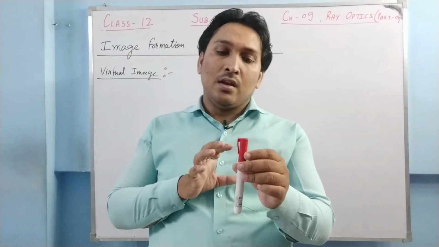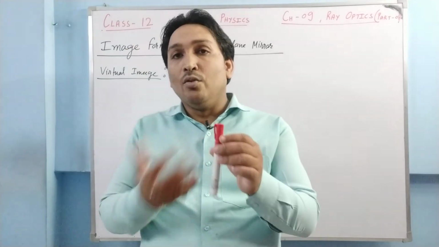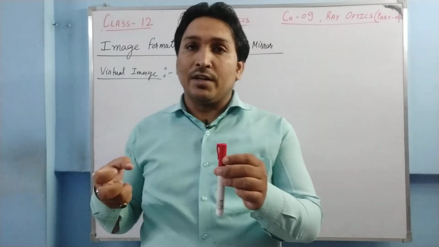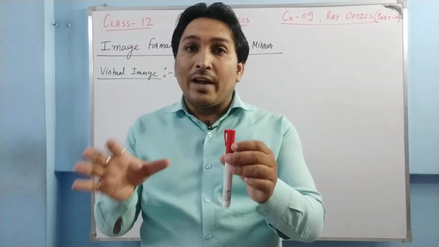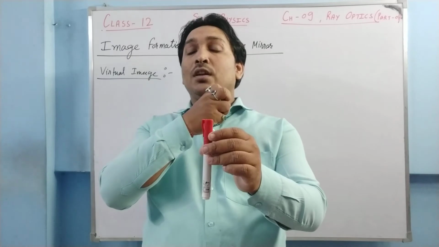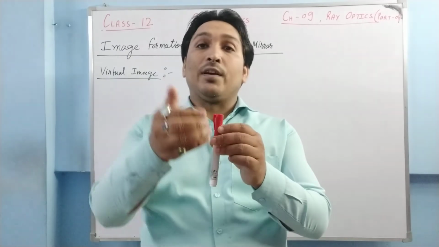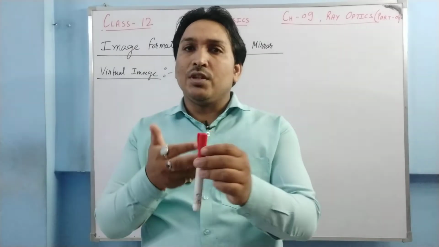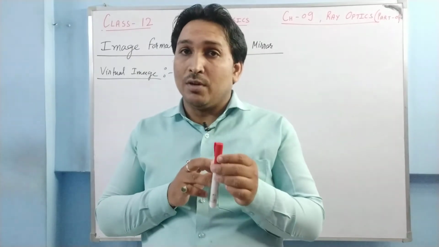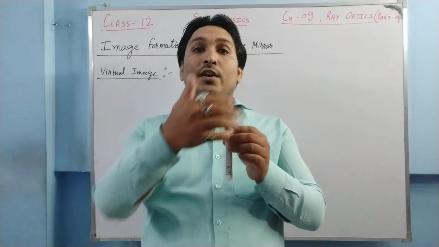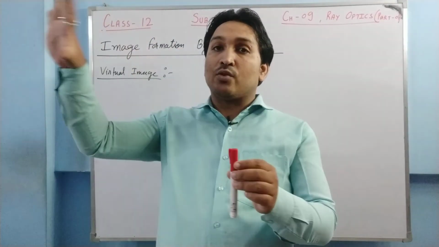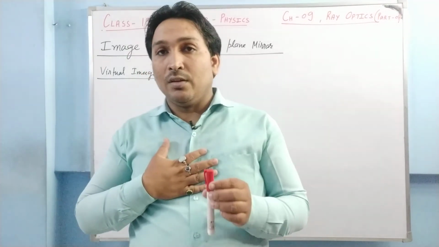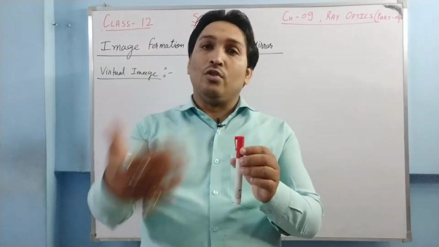Basically, I need to understand that, and you also need to understand that light is being reflected in all the directions. If it would have been reflected only towards me, and not towards the camera of this mobile, you would not be able to see this marker. Only I would be able to see it. So light is being reflected in all directions. If that source of light is off and the room is completely dark, neither I will be able to see this marker nor will you.